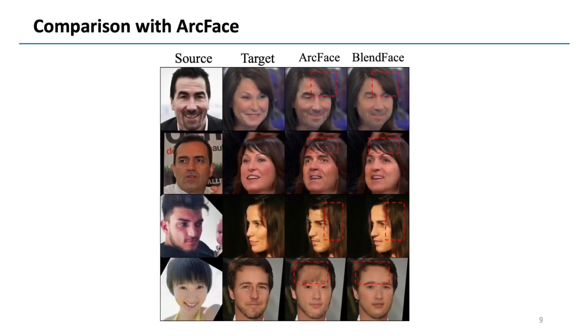Here, we compare BlendFace with ArcFace. We use AINet for the base face swapping model. We can see that ArcFace accidentally transfers source attributes such as hairstyle and head shape into swap faces, while our BlendFace achieves consistent face swapping.